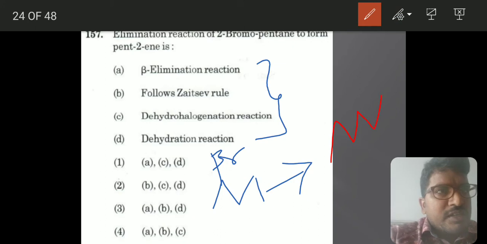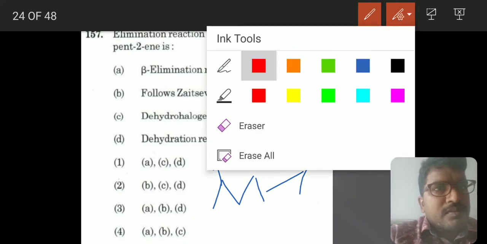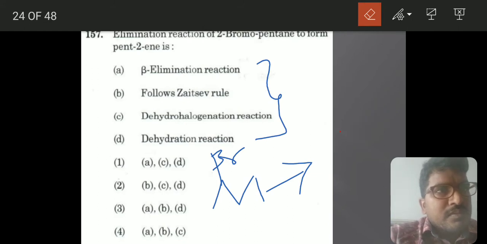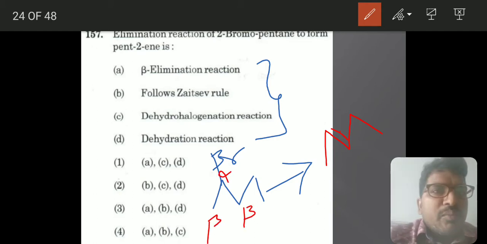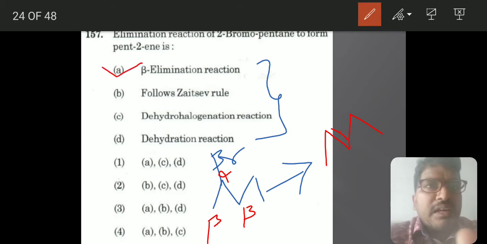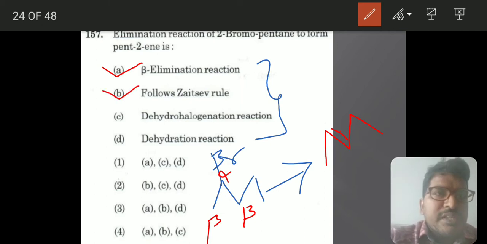And it's converted into 2-pentene. So this is a beta elimination. You see, this carbon is known as the alpha carbon and this is known as the beta carbon. Since elements are removed from the alpha carbon and beta carbon, it's a beta elimination. Zaitsev rule: the more substituted alkene will come. That is the Zaitsev rule.